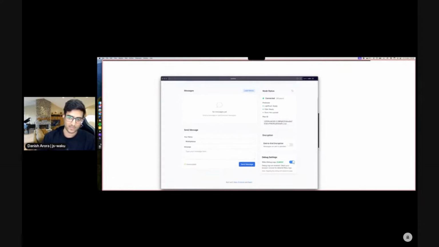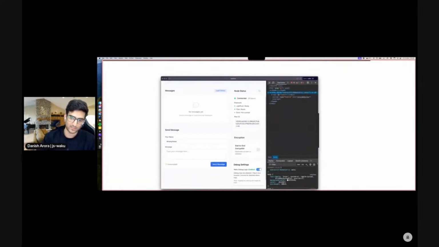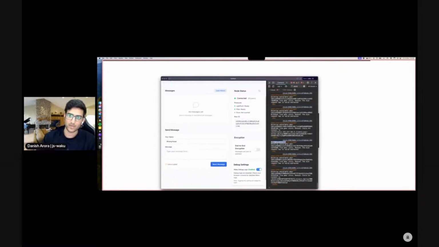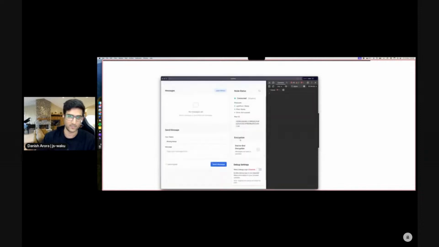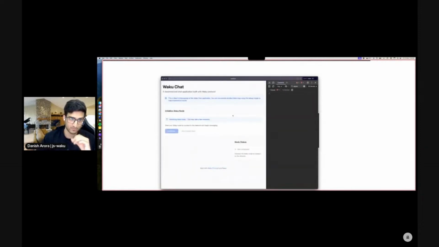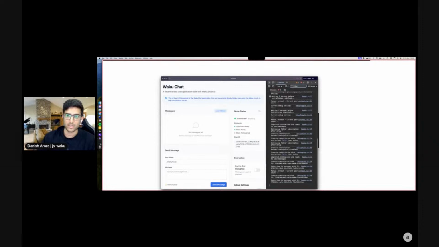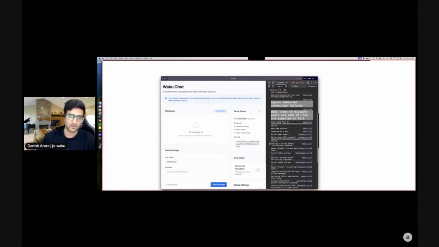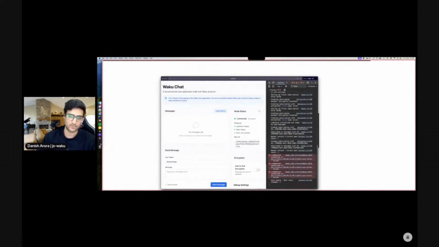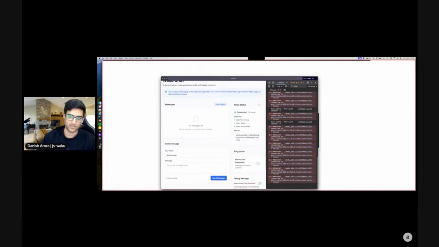So I do have it enabled here, and we see this little toggle. And just to verify, yeah, we see Waku info-based logs. If I do disable it, it will reload because it needs to fetch from local storage again. And yeah, we don't really see any Waku-based logs. All of these logs are just console logs and console infos within my application.